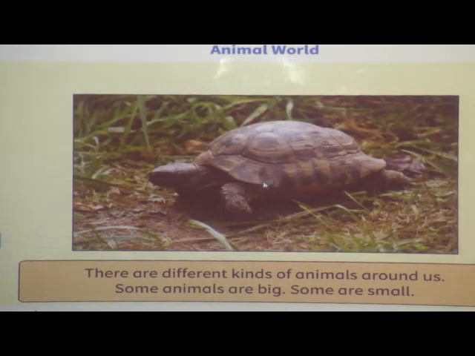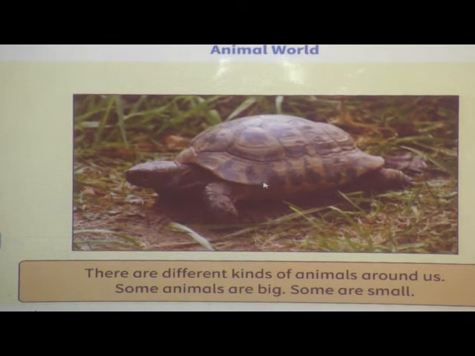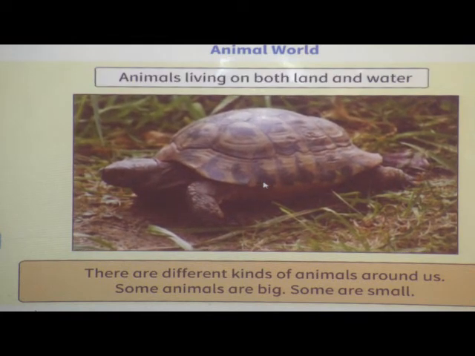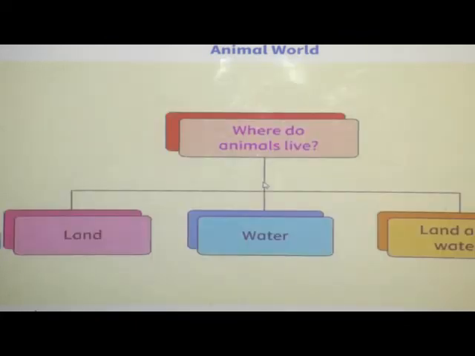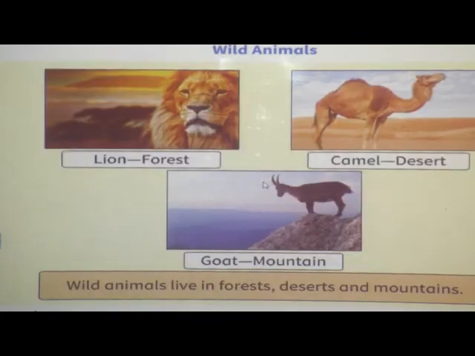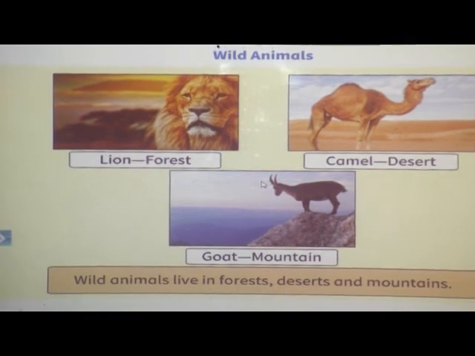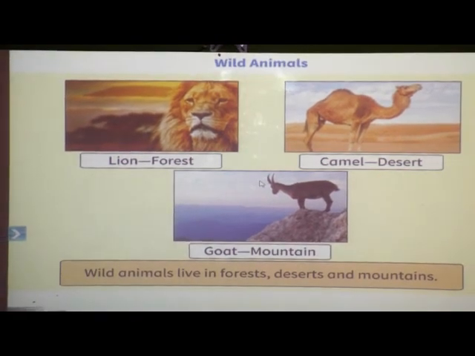Some animals like crocodile, frog and tortoise live on both land and water. Many animals live in forests, deserts and mountains. We do not see these animals around us. They are called wild animals. Lions, tigers, giraffes, elephants and zebras are some wild animals.